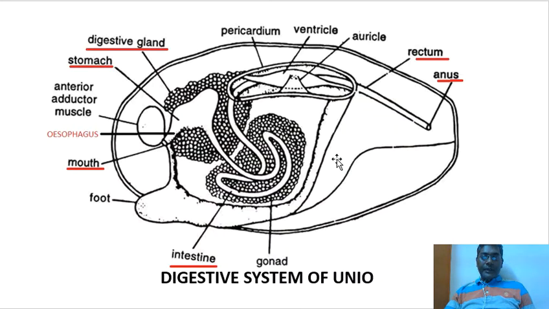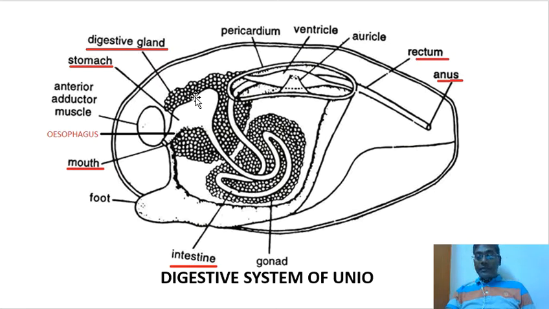So, the esophagus. The mouth leads behind and dorsally into a short narrow tubular passage called the esophagus. The inner wall of the esophagus is ciliated, and next to the esophagus is the stomach. The esophagus leads into a thick walled sac-like structure called the stomach, having a continued ciliated lining.